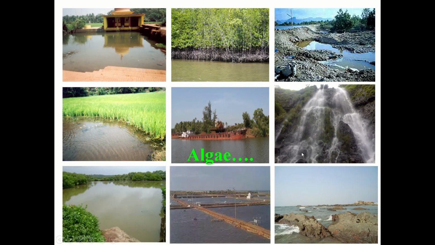Now the first one is the algae. Algae are found in diverse habitats. Wherever there is moisture, you will find algae. They may be present in ponds, estuaries, puddles, paddy fields, rivers, waterfalls, then aquafarms, salt pans, or fish culture, then in the sea. So wherever there is water, you will find algae growing in that habitat. So these are the habitats of the algae.